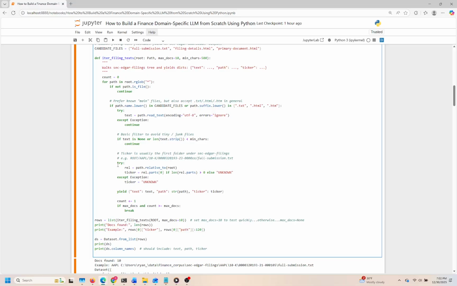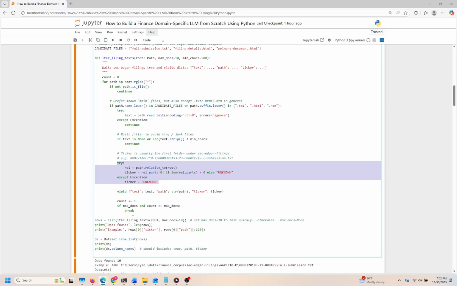By yielding a dictionary containing the text, file path, and ticker symbol for each valid document, we create a streamlined way to gather rich information from a potentially overwhelming amount of data. Finally, we gather these dictionaries into a list and convert that into a structured dataset, giving us a clear overview of how many documents we found and showcasing an example entry.